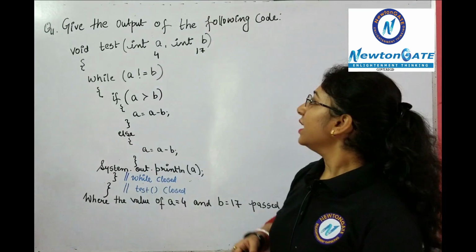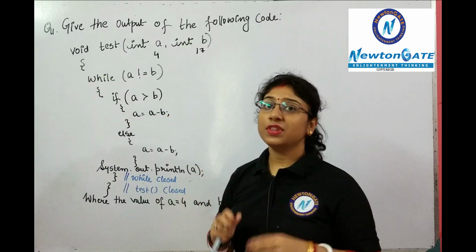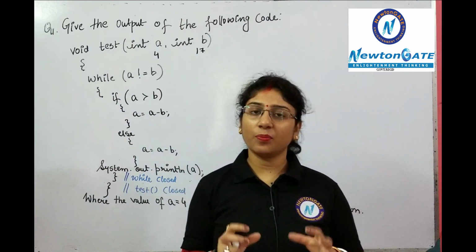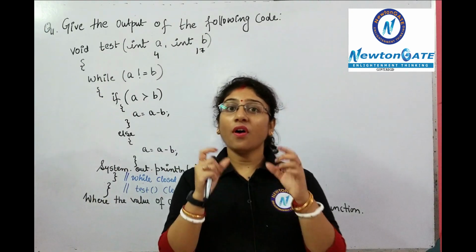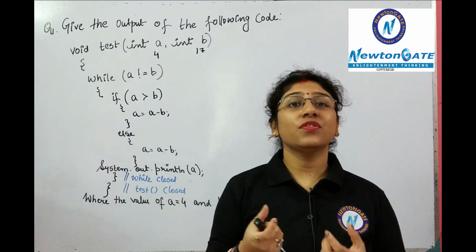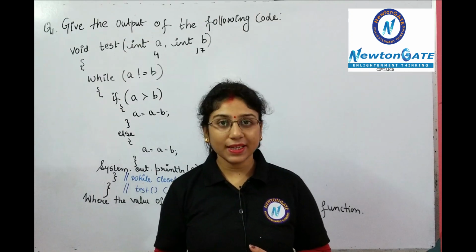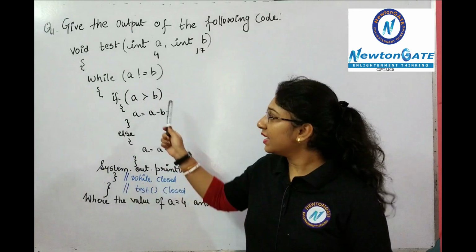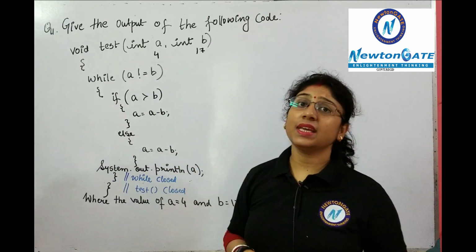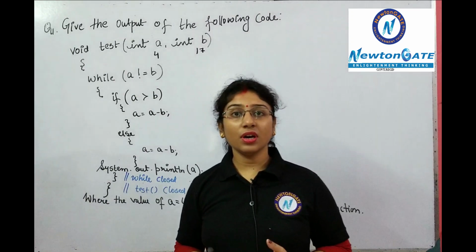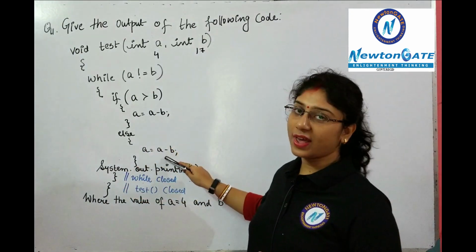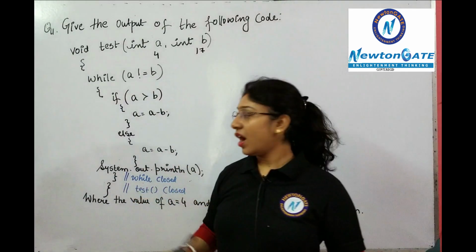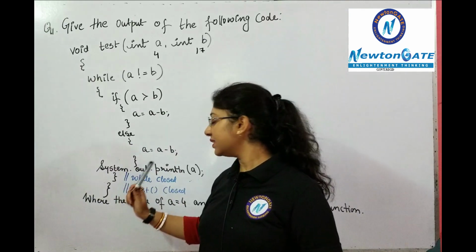What is written? If a is greater than b, whatever values we pass for a and b, in case of an output question the values will be given in the question itself. On the basis of those given values only, you will have to evaluate the output. Suppose the value of a is greater than b, then the if block will be executed. But in case a is not greater than b, then the else block will be evaluated. Clear? After that, it will print the value of a. Then I am closing the while loop and the test function.